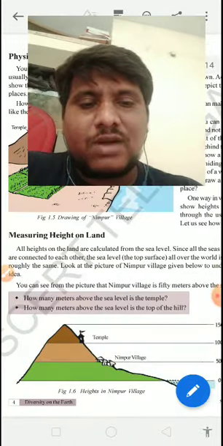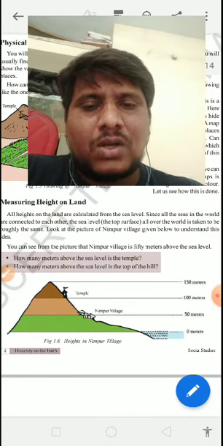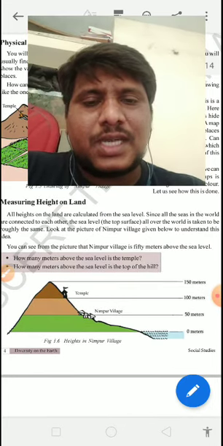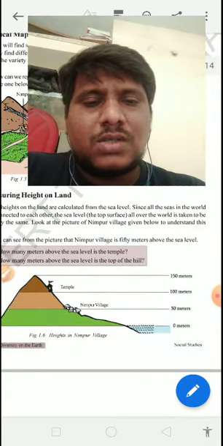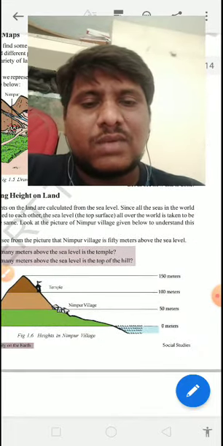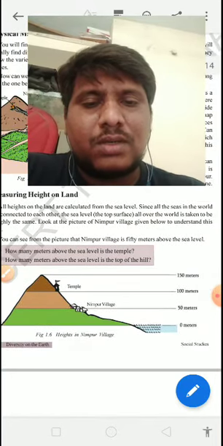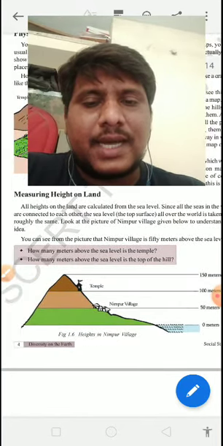See, children, first of all I'm reading first. Afterwards I will explain that. All heights on the land are calculated from the sea level. Since all seas in the world are connected to each other, the sea level, the top surface all over the world, is taken to be roughly the same. Look at the picture of Nimpur village given below to understand this idea.